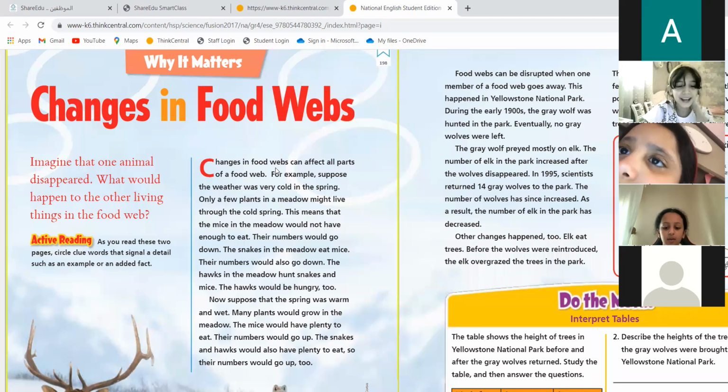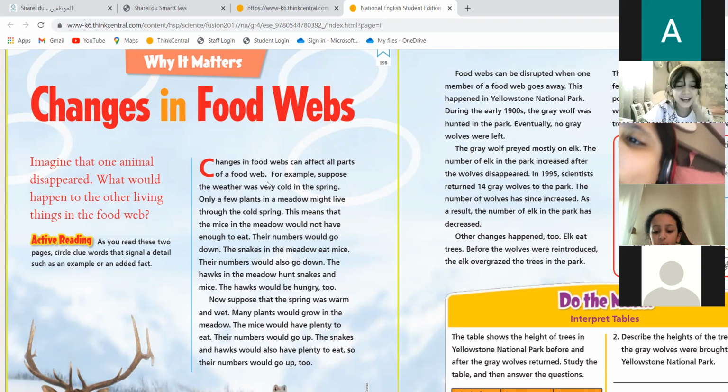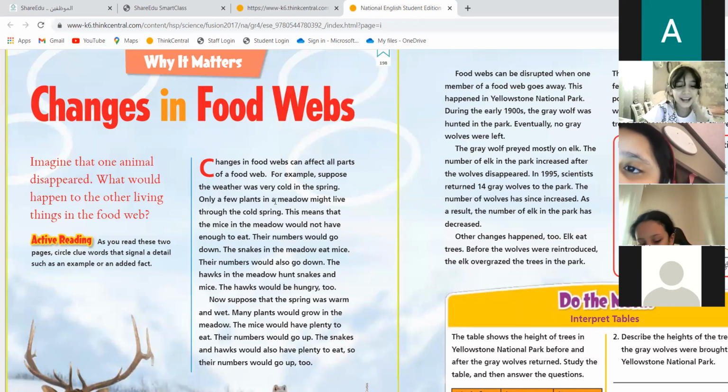Changes in food webs can affect all parts of a food web. For example, suppose the weather was very cold in the spring. Only a few plants in a meadow might live through the cold spring. This means that the mice in the meadow would not have enough to eat. Their numbers would go down. You can wait. See, if one animal disappears, others will be affected.